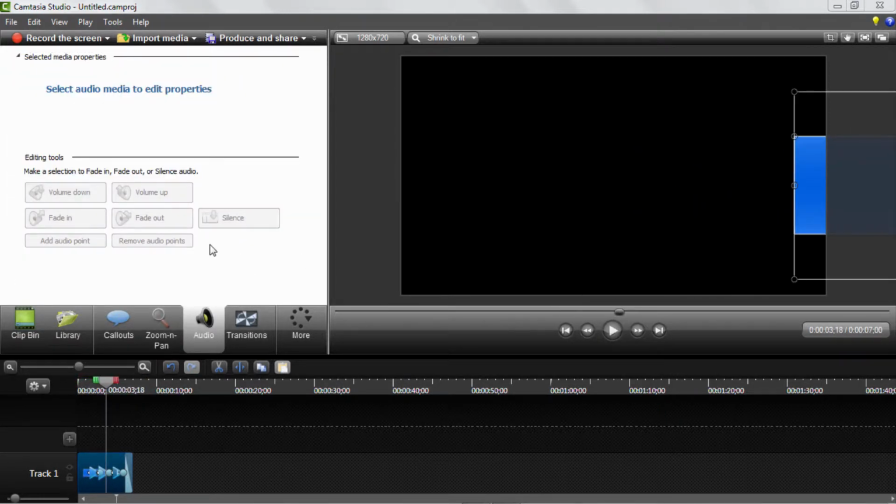Now moving on, over here is audio. Let me just pause that. Audio, this is basically where you can edit your audio, so you can volume down, volume up, you can fade your audio in or out. You can also do that on the timeline, but it's really easy to access over here. It does have some pretty cool editing options for your audio, like noise removal, and it can smoothen it out.